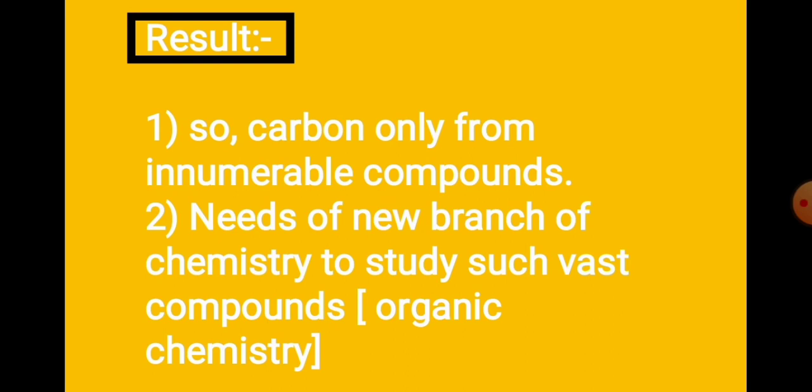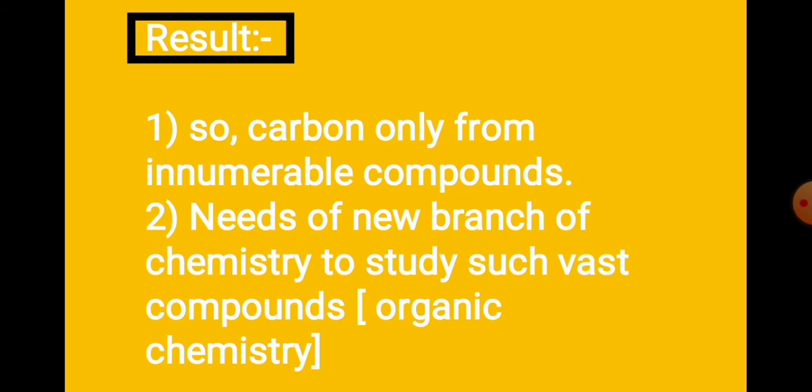Now, the result. What is the result of catenation? Basically, carbon forms an enormous number of compounds, and due to the property of catenation they form this enormous number of compounds, and this created the need for a new branch of chemistry to study such a vast number of compounds, like organic chemistry.